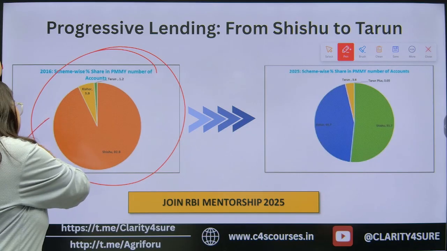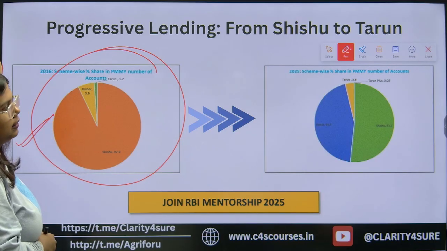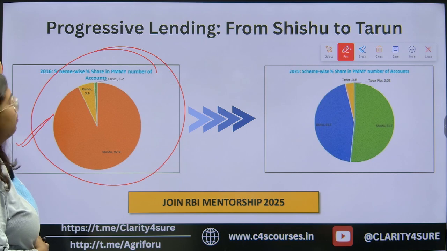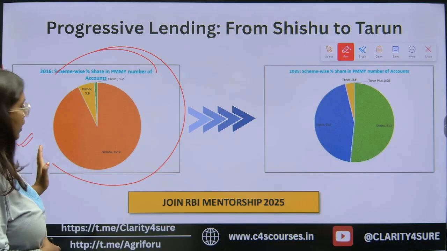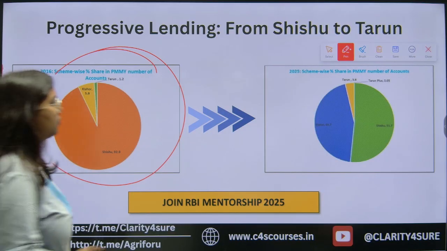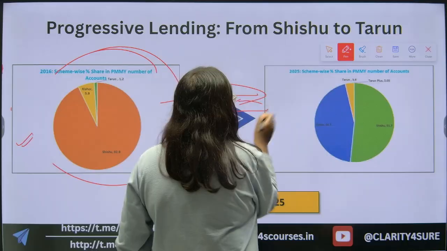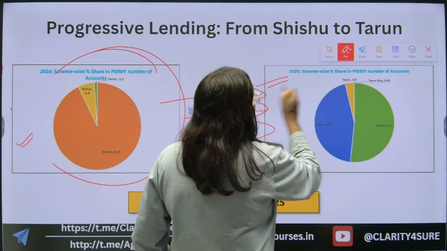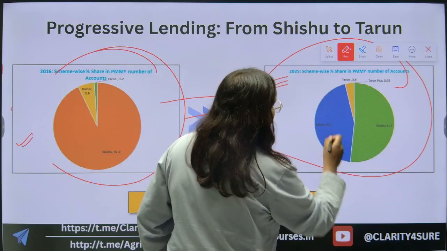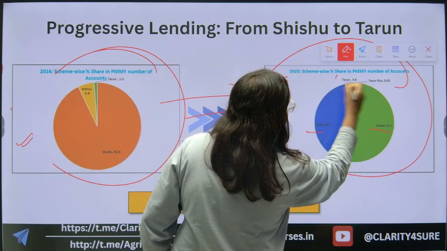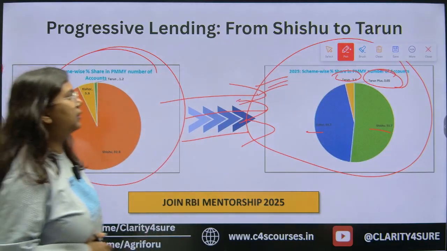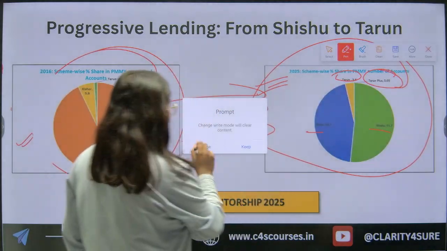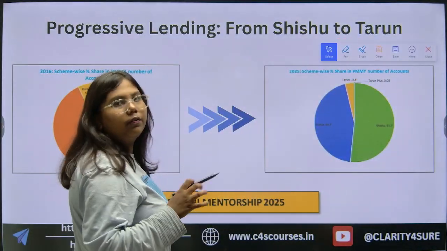It is of the year 2016, just 1 year after launch. It was launched in 2015, and this is the graphical representation of 2016, and you can also see how it has risen in the year 2025. You can see how much it is contributing in different sectors. It is the scheme wise percentage share in the Pradhan Mantri Mudra Yojana and the number of account holders.